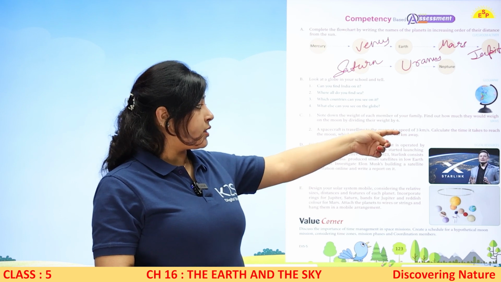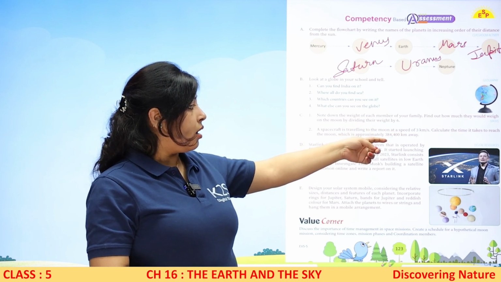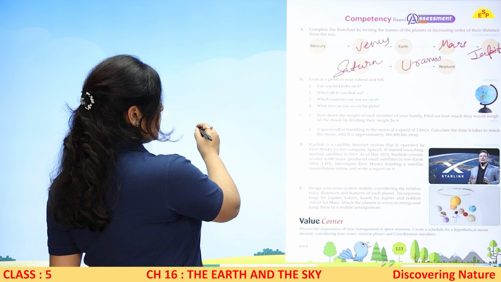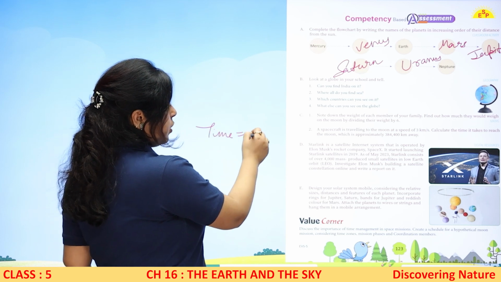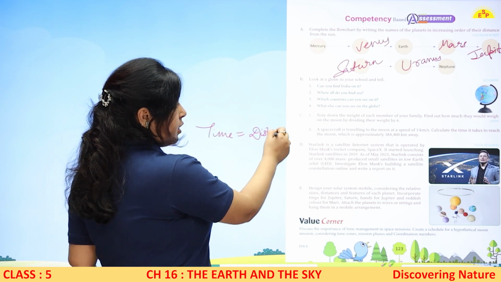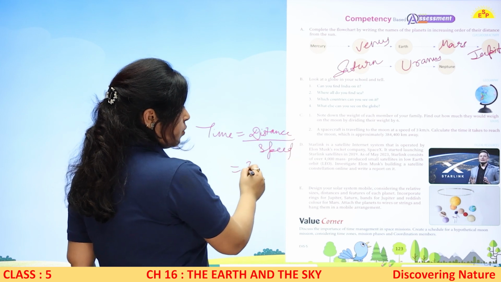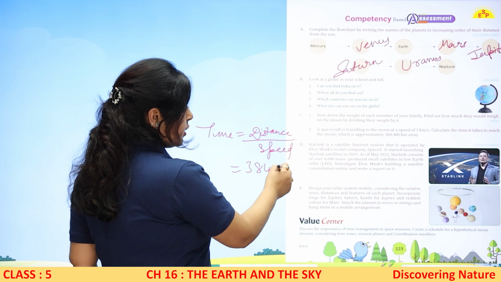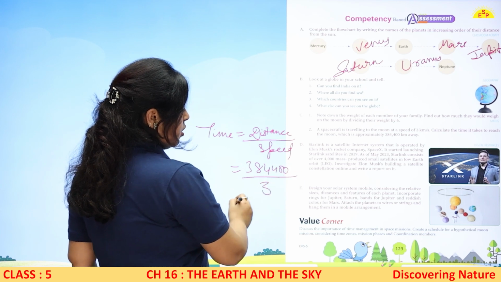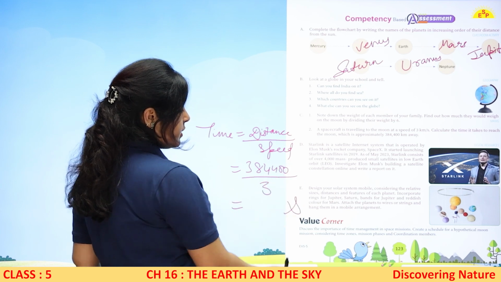Time. They have given us the speed. They have given us the distance. So we have to calculate the time, which is actually distance divided by speed. So this way you can divide 3,84,400 with 3. You will get the answer in seconds.